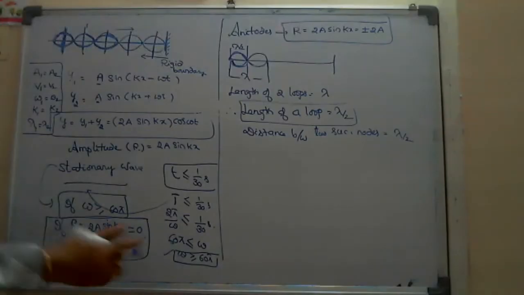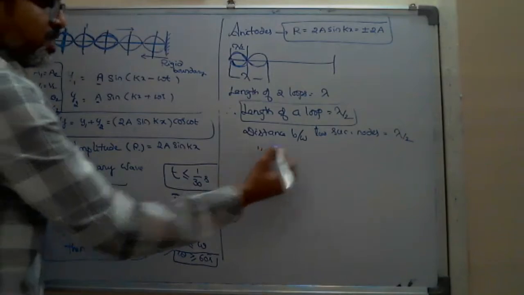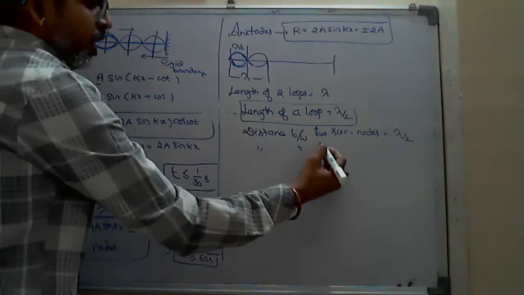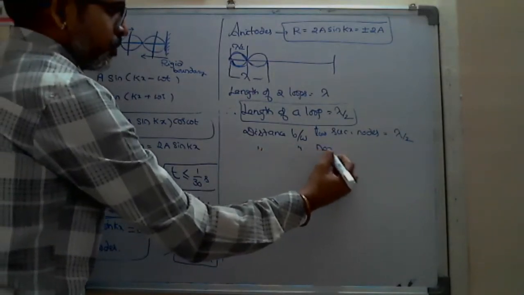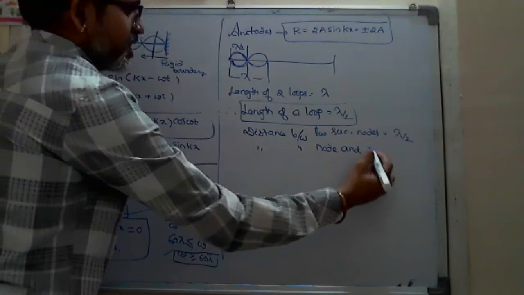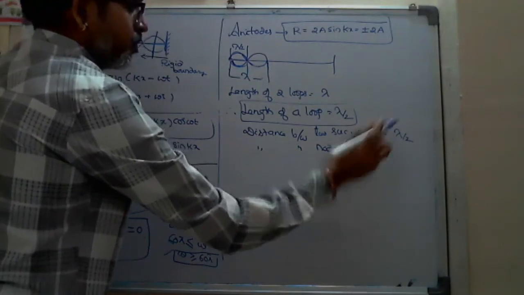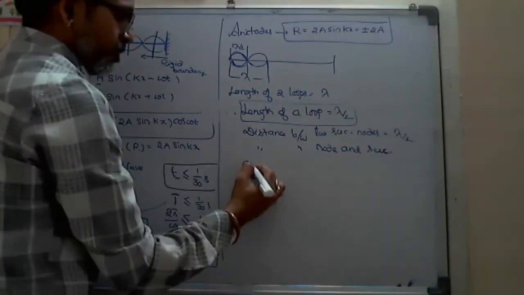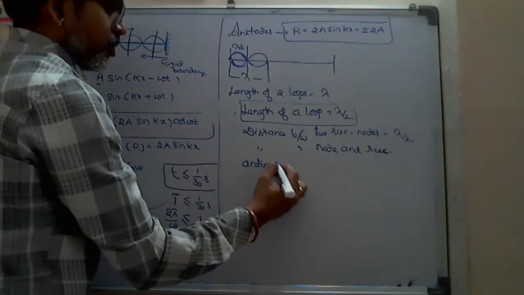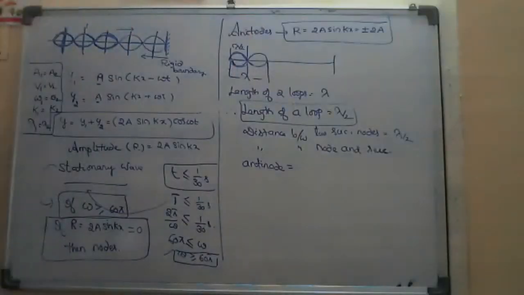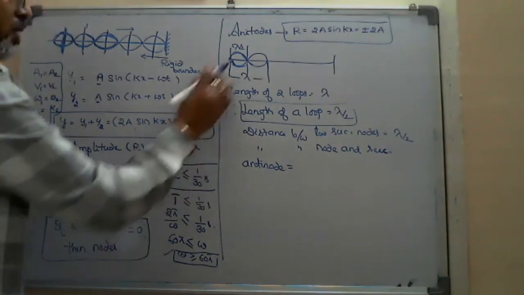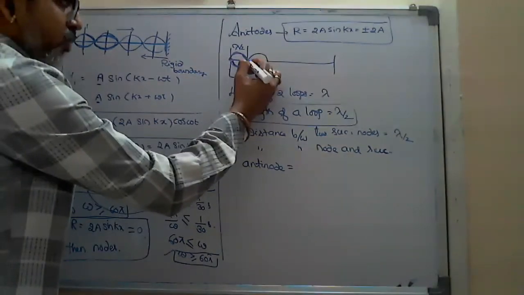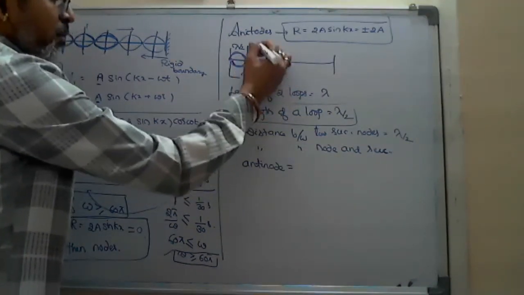In the same way, if they ask the distance between a node and the successive antinode, then you can say, this is one loop, length is lambda by 2.